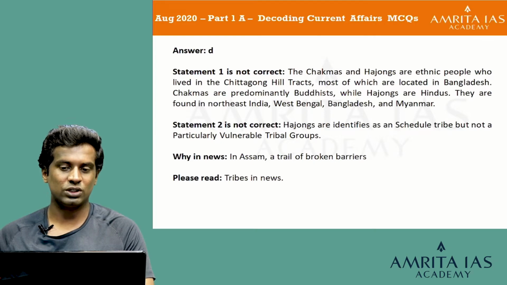Statement 1 is not correct because the Chakmas and the Hajongs are ethnic people who lived in the Chittagong Hill Tracts, most of which are located in Bangladesh. Chakmas are predominantly Buddhist, while Hajongs are Hindus. They are found in Northeast India, West Bengal, Bangladesh and Myanmar.